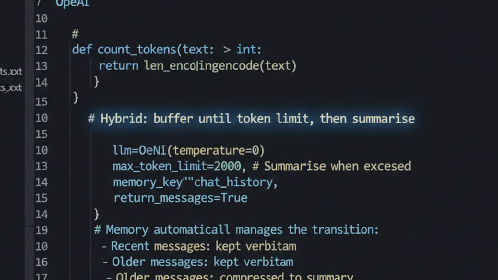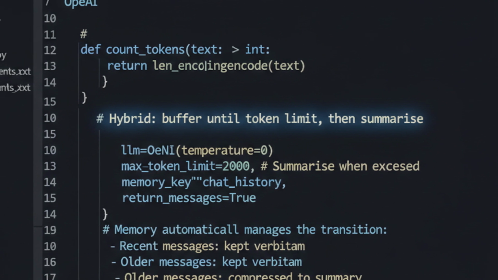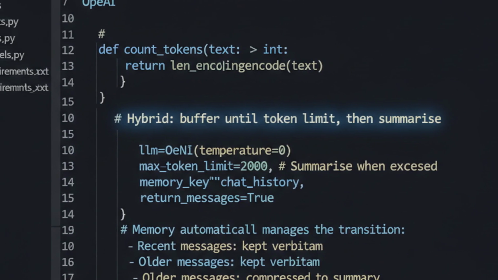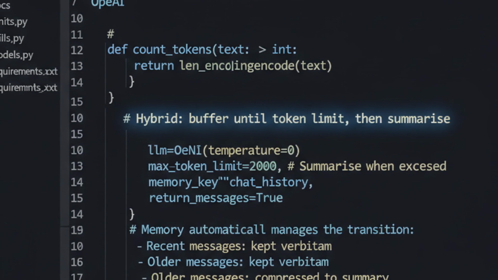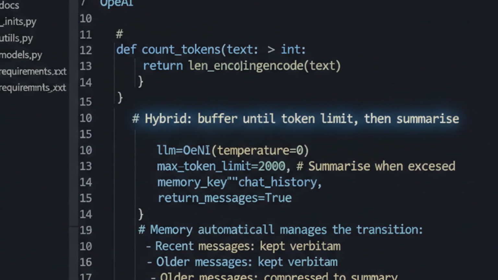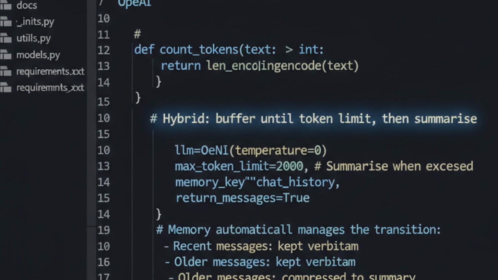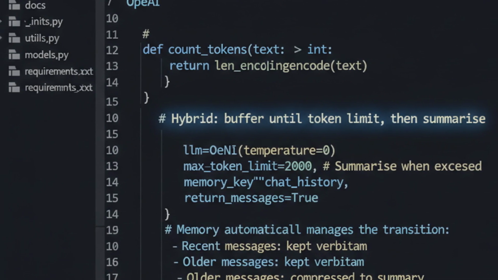The production-grade approach is token-aware memory. Instead of counting messages, you count tokens. Set a budget. Say, 4,000 tokens for conversation history. When you exceed it, trigger summarization or truncation automatically. This gives you predictable context usage regardless of message length. A user who writes paragraphs doesn't blow your budget any worse than someone sending one-liners.